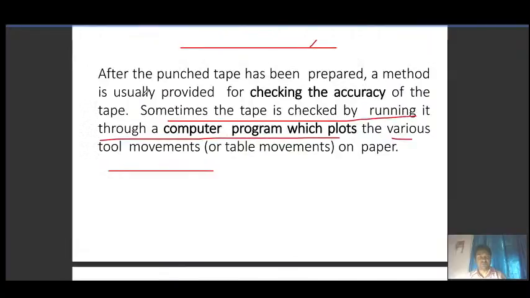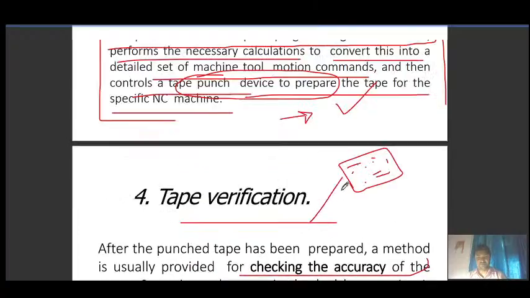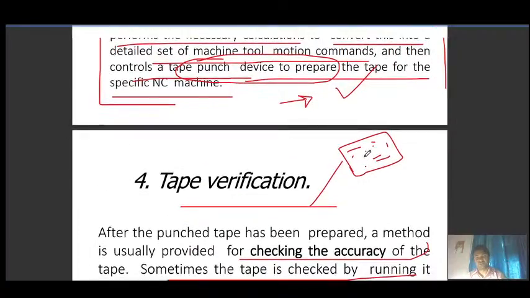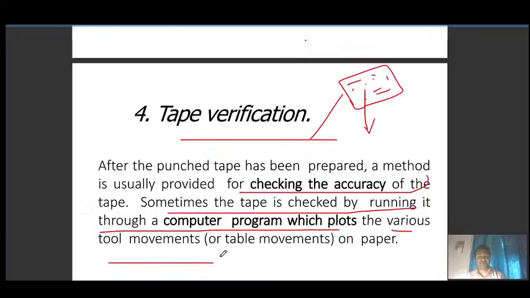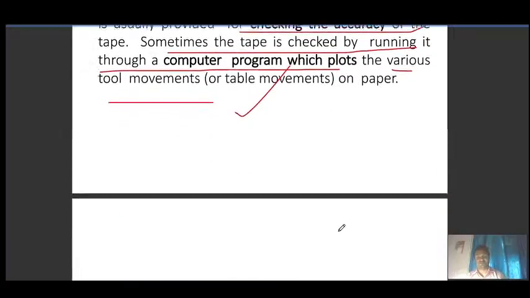So we can see the movement of the machine tool. After verification, we are ready for production.